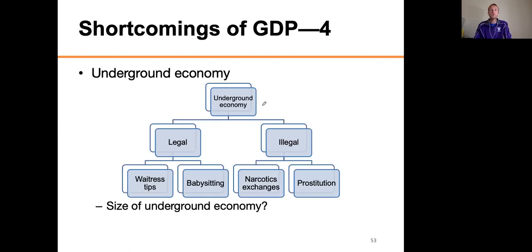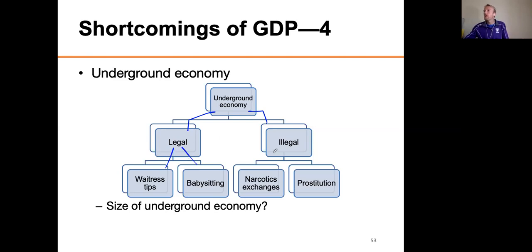All right, another issue is our underground economy. So by underground economy, what do I mean? I mean both the legal and the illegal pieces of the underground economy. There's legal underground economy? Yeah, there is stuff that people pay cash. We call it under the table often. What about waitress tips? What about babysitting? These things are just money that I pay the neighbor kid to babysit. That doesn't go into the GDP, but that's a service provided, right? And it did make my life better, and it ought to make the GDP go up, but it doesn't because there's no way to record it.